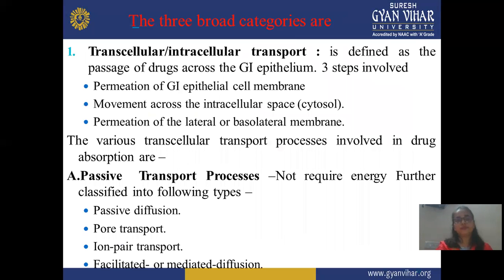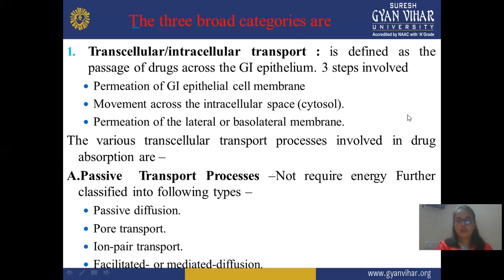Next, the first mechanism is transcellular or intracellular transport. It is defined as the passage of a drug across the GI epithelium. In this, three steps are involved. First is permeation of the GI epithelial cell membrane, movement across the intracellular space, and permeation of the lateral or basolateral membrane. It permeates through the GI epithelial cell membrane directly, and movement is through the intracellular space.